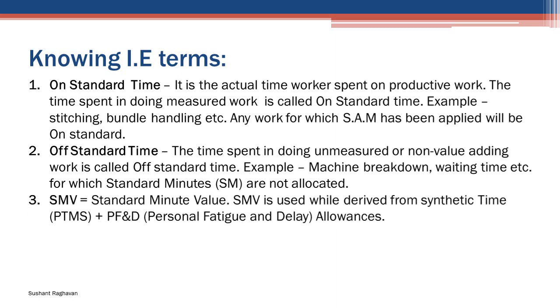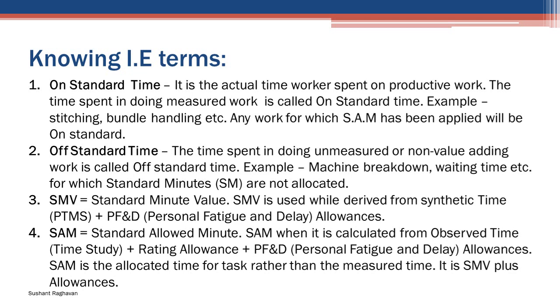SMV, standard minute value. SMV is derived from synthetic time, PTMS, plus personal fatigue and delay allowances. SAM, standard allowed minute. SAM is calculated from observed time, time study, plus rating allowance plus personal fatigue and delay allowances. SAM is the allocated time for a task rather than the measured time. It is SMV plus allowances.